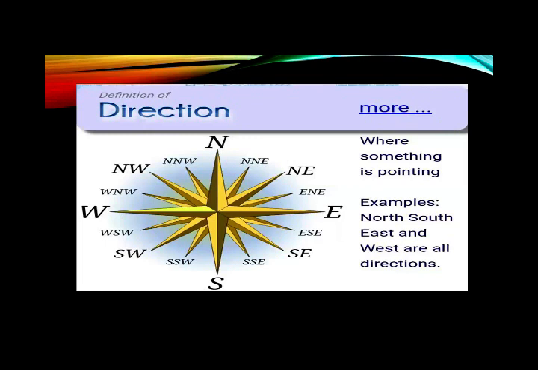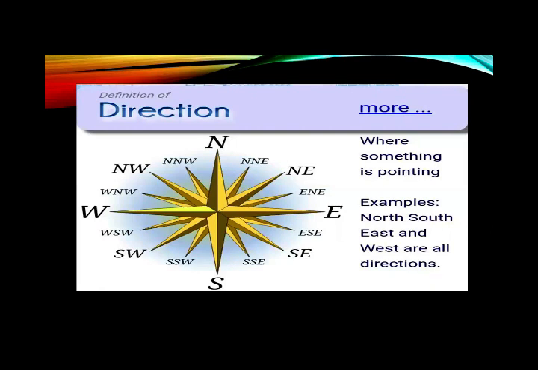There are four main directions: north, south, east and west, and four sub-directions: northeast, which we can write in short as NE, northwest, NW, southeast, SE, and southwest, SW.